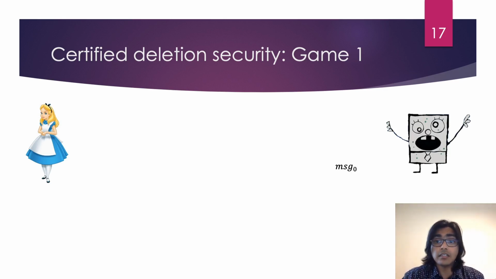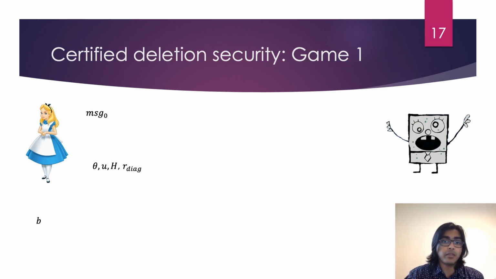Alice generates a key with the key generation algorithm. She then picks a bit B uniformly at random. If B equals 0, then she encrypts a dummy message. Let's say it's a string of zeros of the same length as the candidate message that she got from Bob. If B equals 1, she encrypts the candidate message. She passes this ciphertext to Bob.